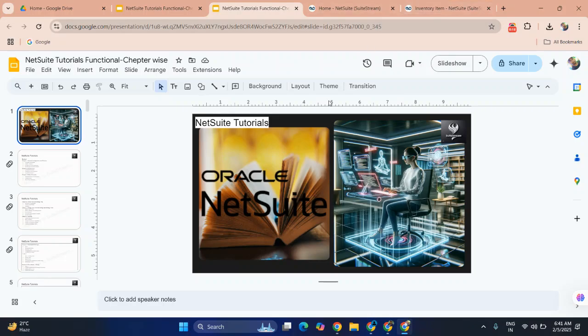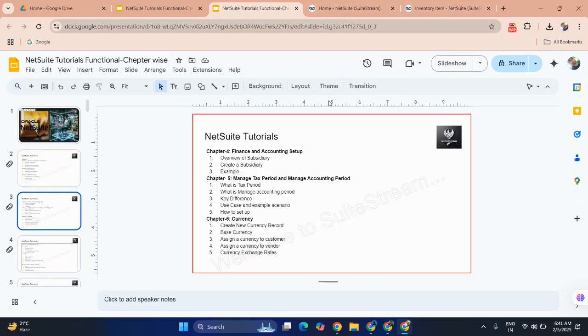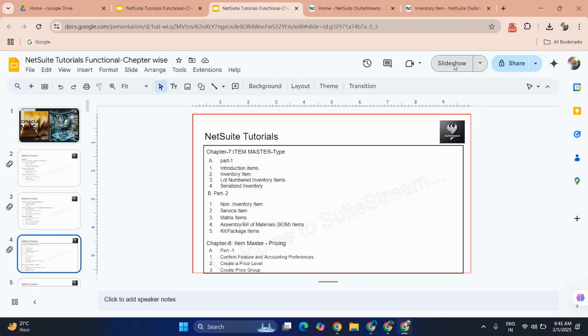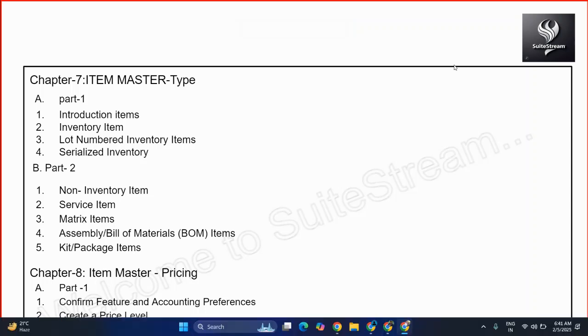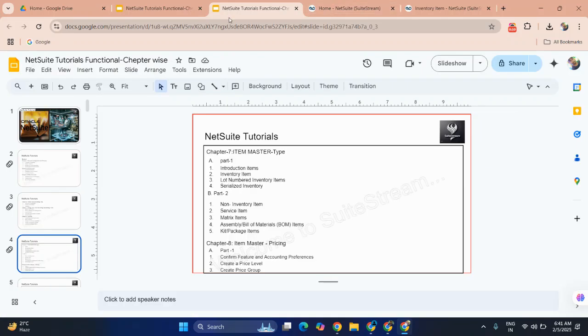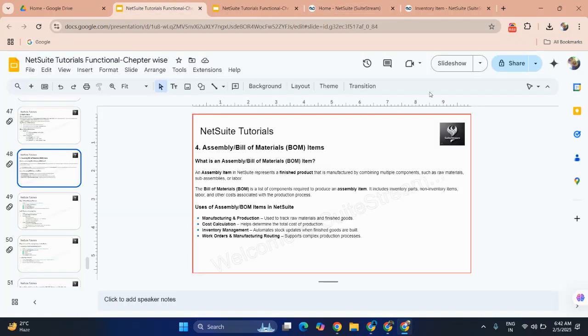So in our last video, we have seen how to create a matrix item, what a matrix item is, and how to use it. So in today's video, we are going to learn about the assembly item, or bill of materials BOM items. How it works, how we can create it, how it gets assembled. These are the things we are going to learn today. Okay, let's start.